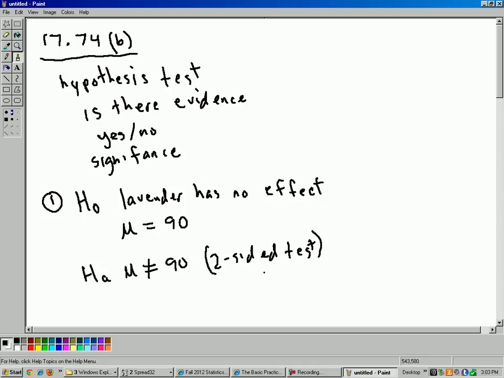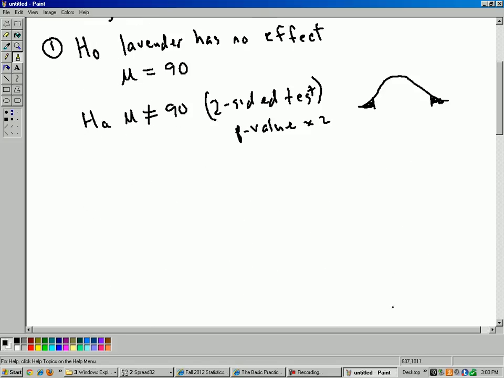And that means that whatever p-value we get, once we look up the number on the table, we have to times it by 2, because on that sampling distribution, that normal curve, if mu is less, we look up that side. If mu is more, we look up that side on the alternate. But in this case, mu could be more or less, so we have to look up the p-value and then times by 2. All right. Also, one last thing in step 1 here. Let's decide what alpha is going to be. It doesn't say in the problem, so let's just do the standard 0.05.